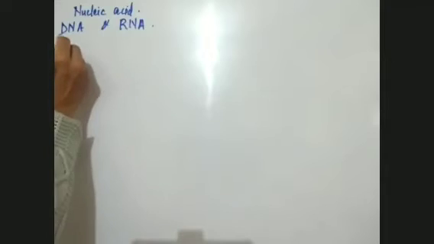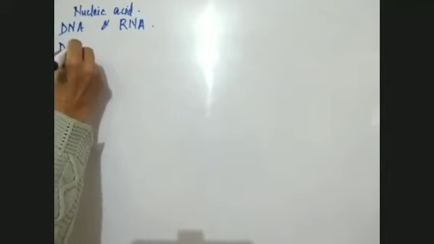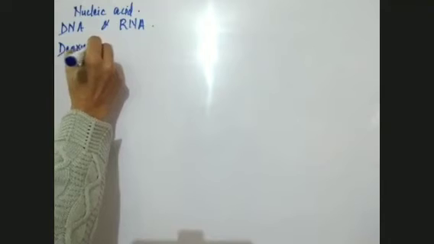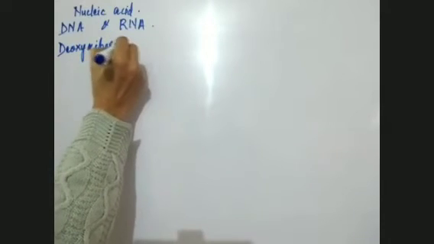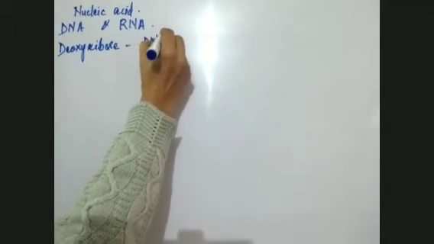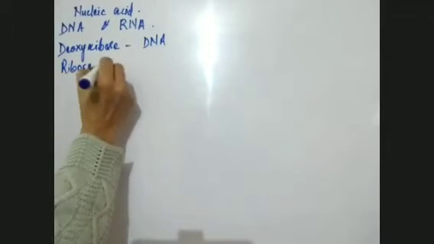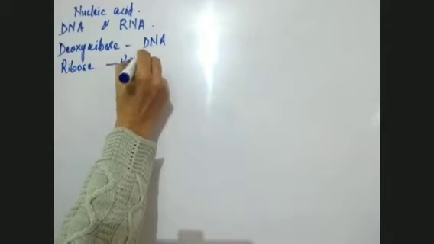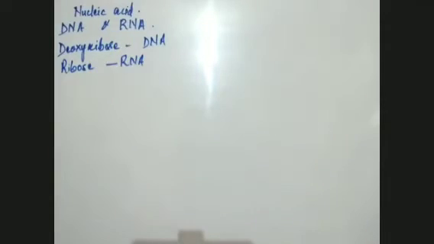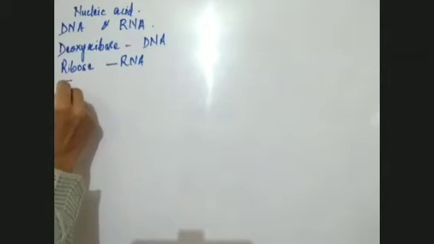So we have deoxyribose sugar in DNA and we have ribose sugar in RNA. Another difference is that if it is DNA, it will have T as a nitrogenous base. Have you heard of nitrogenous bases? So in that nitrogenous base, this DNA has thymine